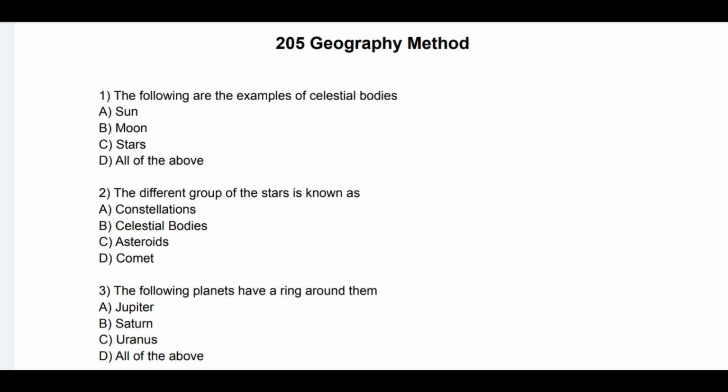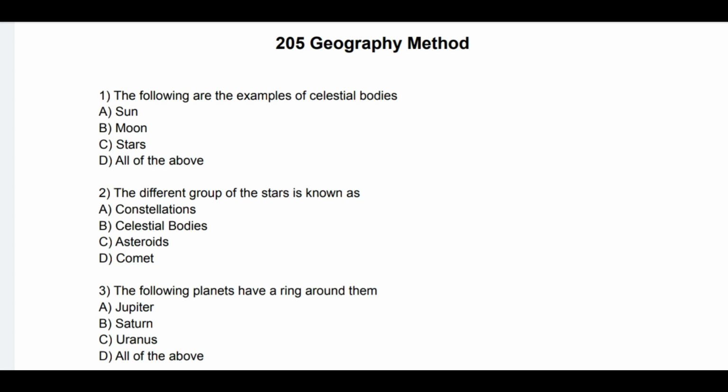In this video, we are going to see some MCQs of B.Ed course number 205 Geography method. See question number 1. The following are the examples of celestial bodies. Options: A. Sun, B. Moon, C. Stars and D. All of the above. So correct answer of this question is D. All of the above. Sun, moon and stars, these are the examples of celestial bodies.